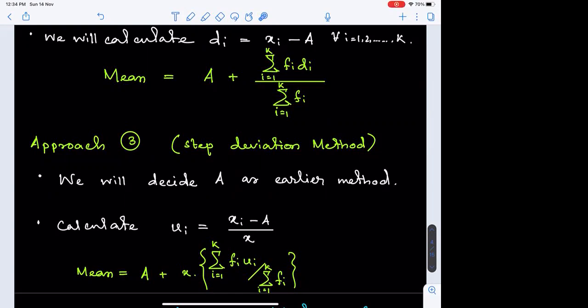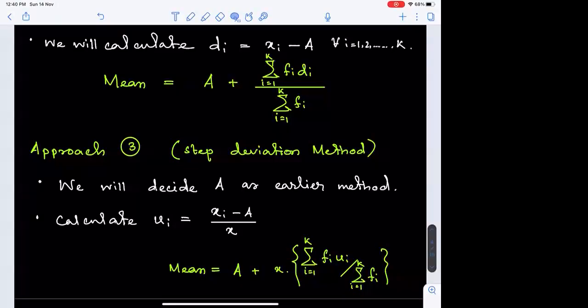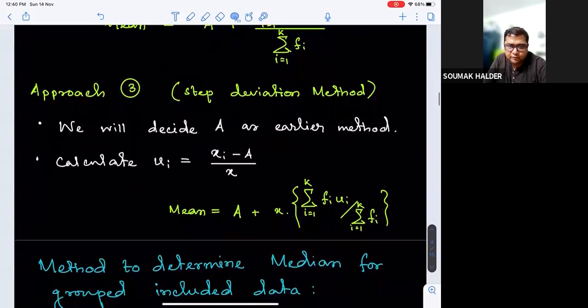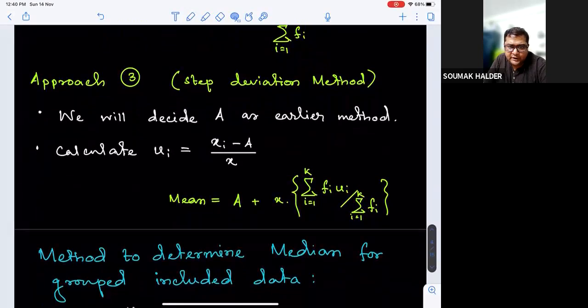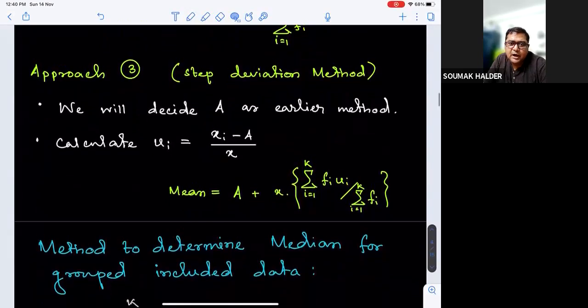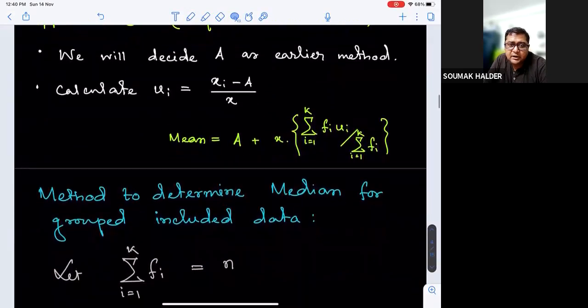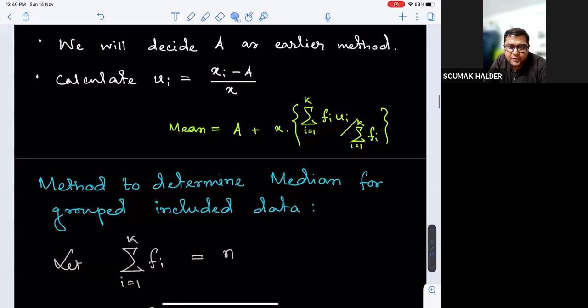Yes, sir. As I said, we'll have more clarification on these instructions when we have some data to address a problem. We'll go for that in a while. But firstly, let us look at the instructions or methods to find the median for group data. To identify the median, firstly, we need to identify the total frequency. Say the total frequency is some n.